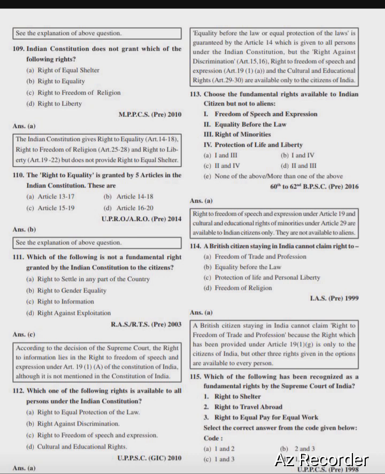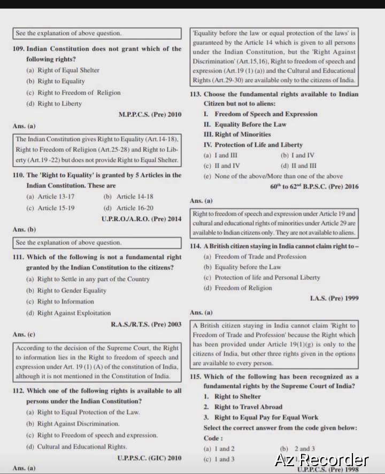Equality before law or equal protection of the law is guaranteed by Article 14, which is given to all persons under the Indian Constitution. But the right against discrimination, Articles 15 and 16, right to freedom of speech and expression, Article 19(1)(a), and the cultural and educational rights, Articles 29 to 30, are available only to the citizens of India.